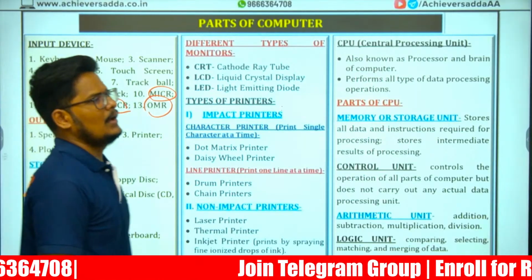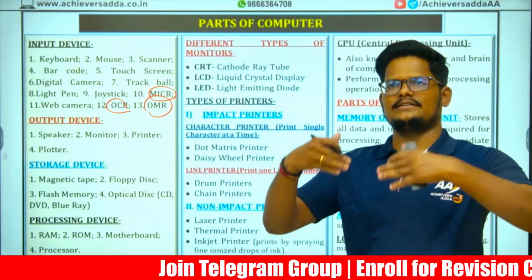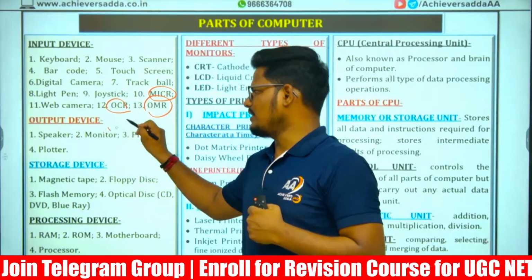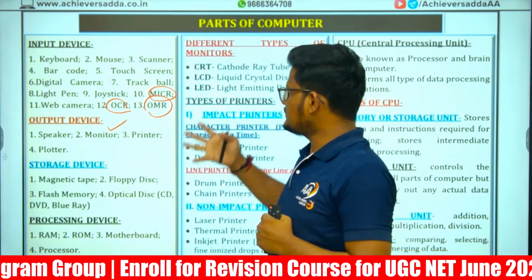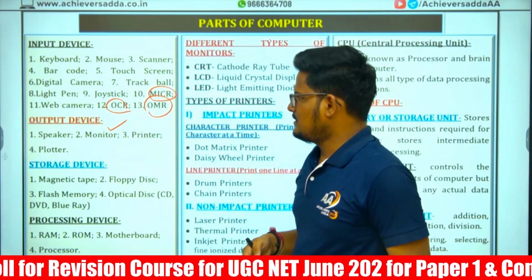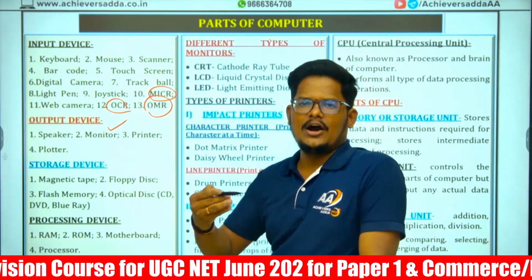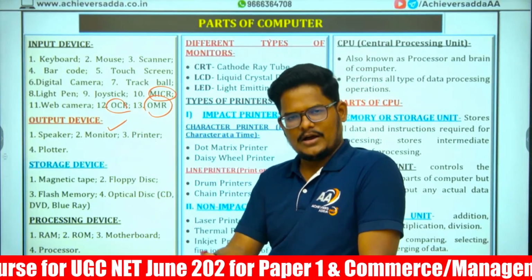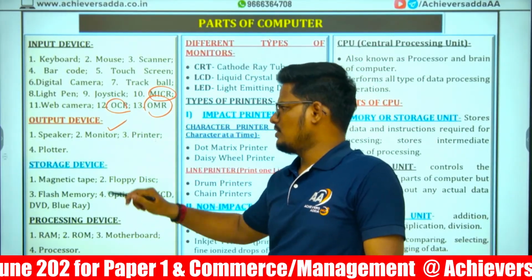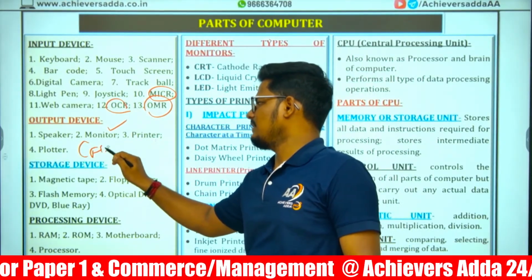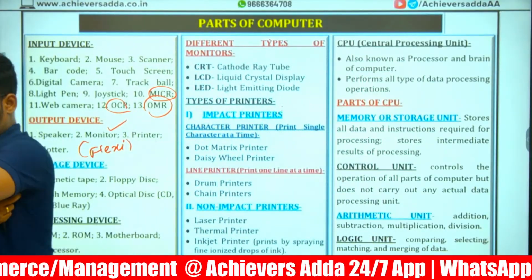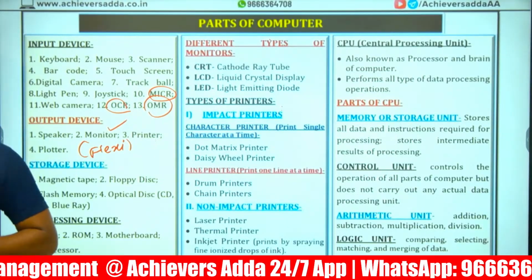Output devices are where we get the output from the computer. If we give an input, the output we can see on the display. That is the monitor. Monitor is a display. This is the output which I am seeing. Touch screen can be both input and output. Right? And here printer, which is a hard copy output. If you want a hard copy, you can have the printer. Speaker, audio output. Plotter is for flexi printing. Flexi and banners printing will be done now. That is called a plotter.